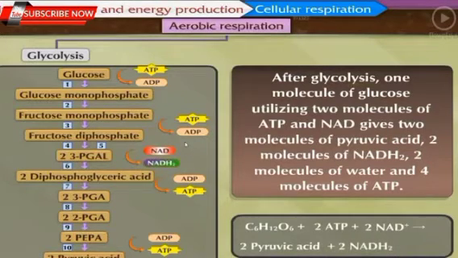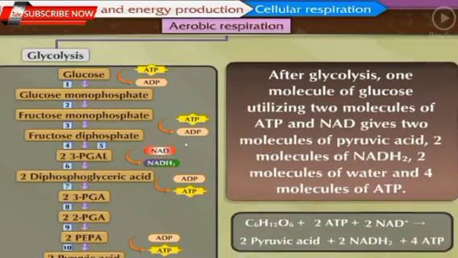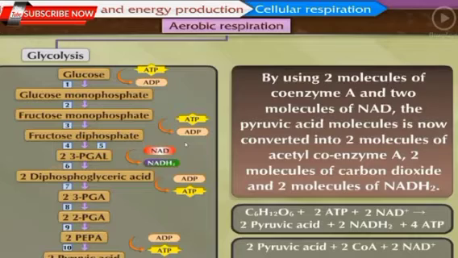By using 2 molecules of coenzyme A and 2 molecules of NAD, the pyruvic acid molecules formed during glycolysis are converted into 2 molecules of acetyl coenzyme A, 2 molecules of carbon dioxide and 2 molecules of NADH2.